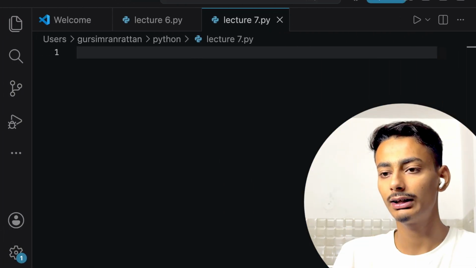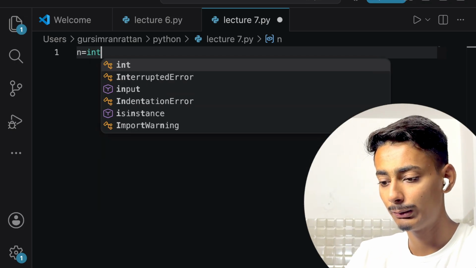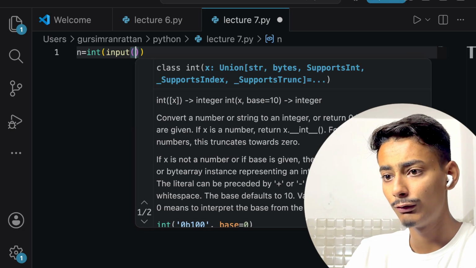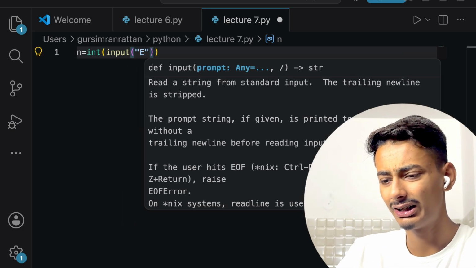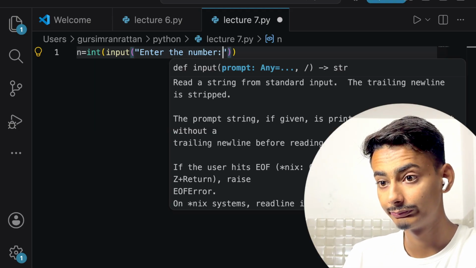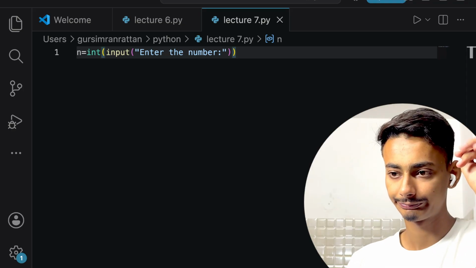First, let us just take any number n as an integer input from the user, by saying enter the number.